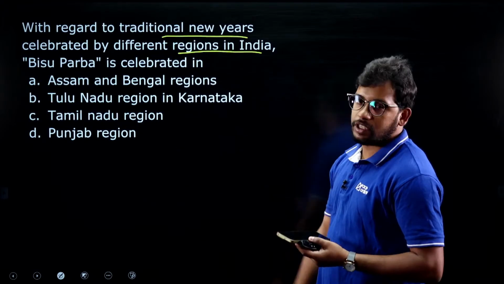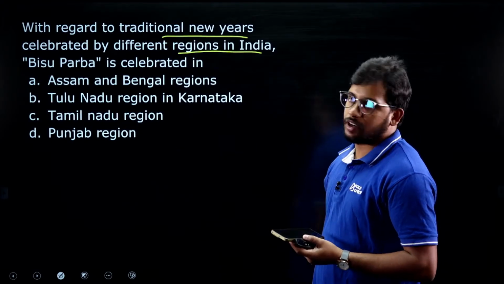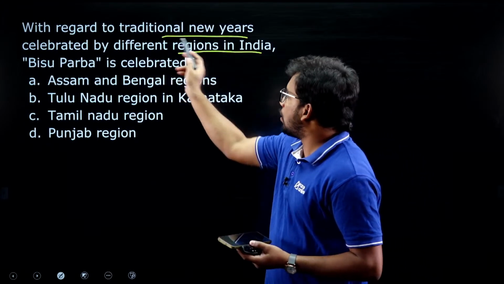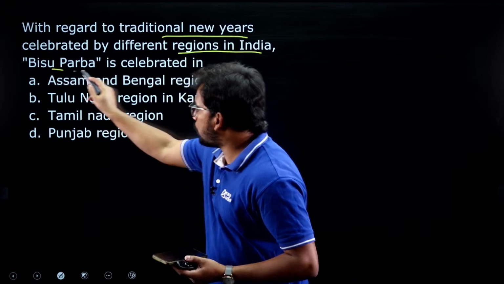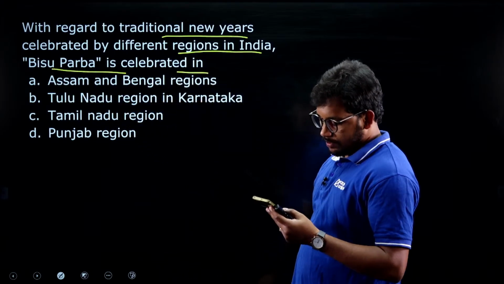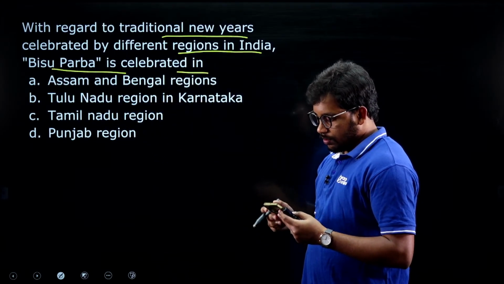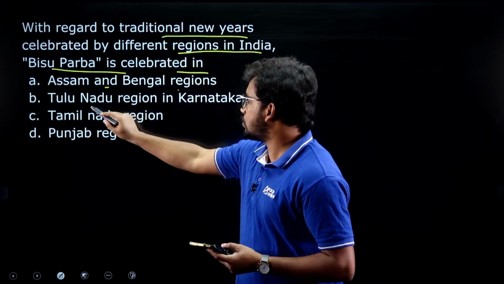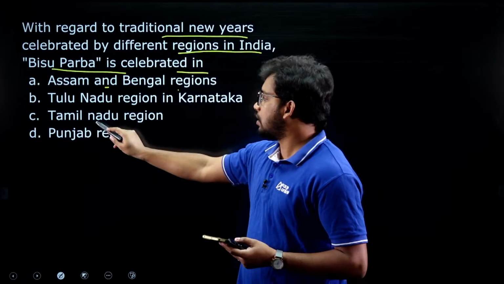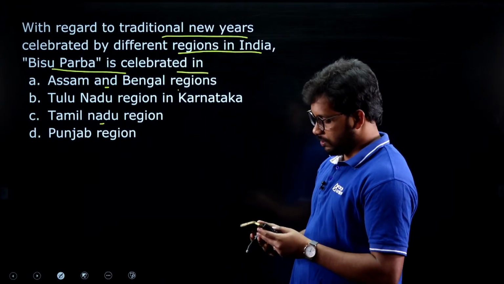Just now we have seen the map and I have told you this particular thing as well. Bisu Parba is celebrated in: Assam and Bengal regions, Tulunadu region in Karnataka, Tamil Nadu region, or Punjab region.